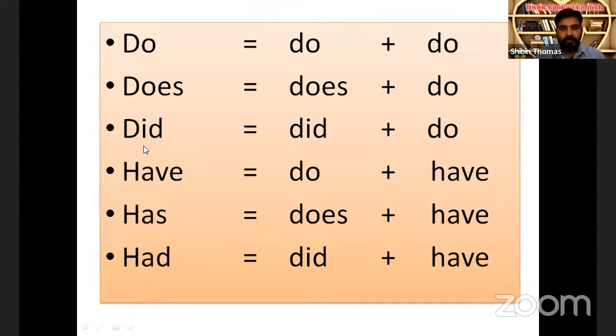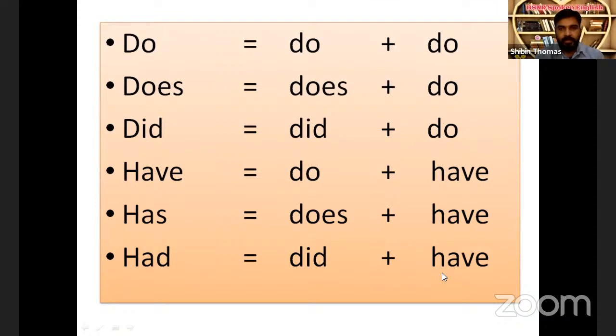So the same word. The first two words are present and did is past. Again, have. Have means do and have. Has, just like the letter you see, S stands for does. Has means does plus have. Had is did plus have.